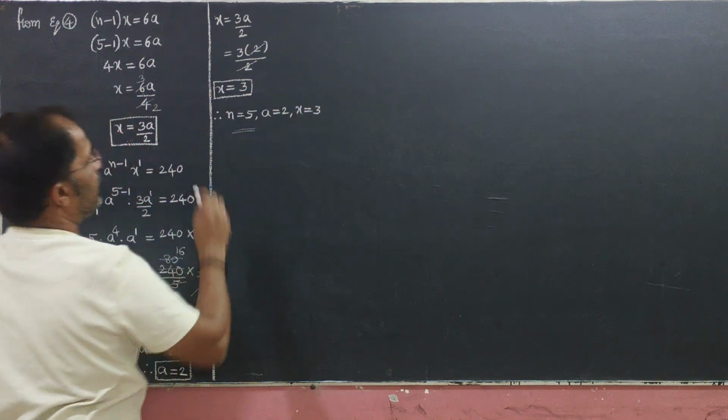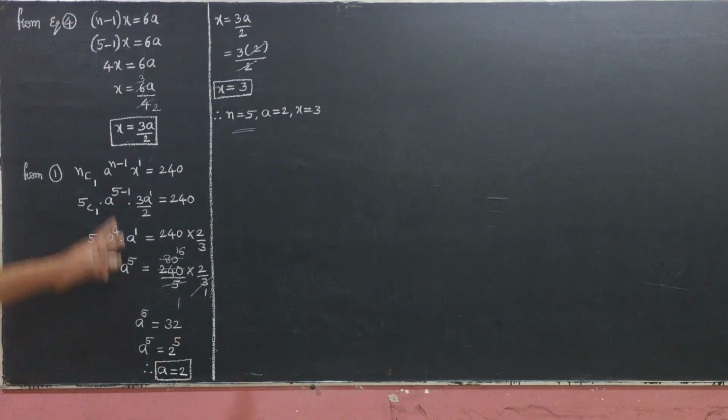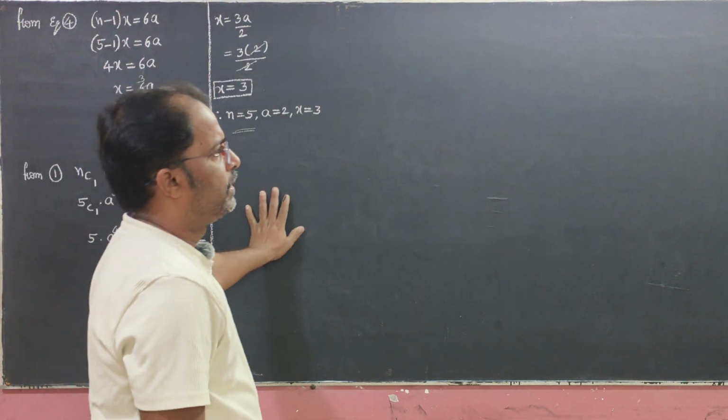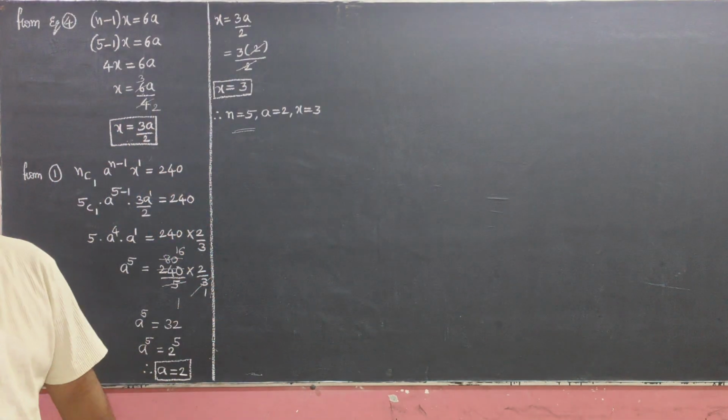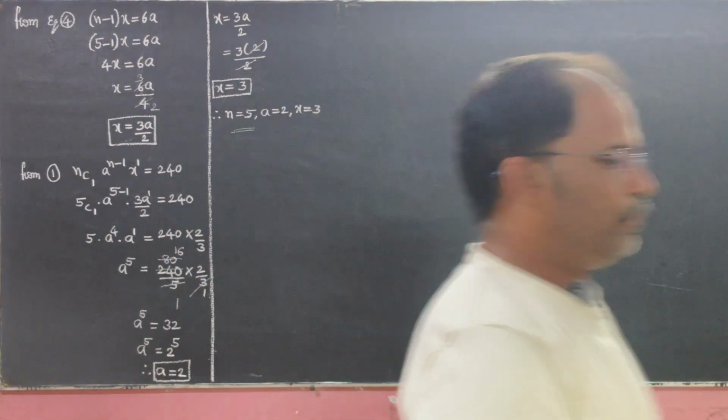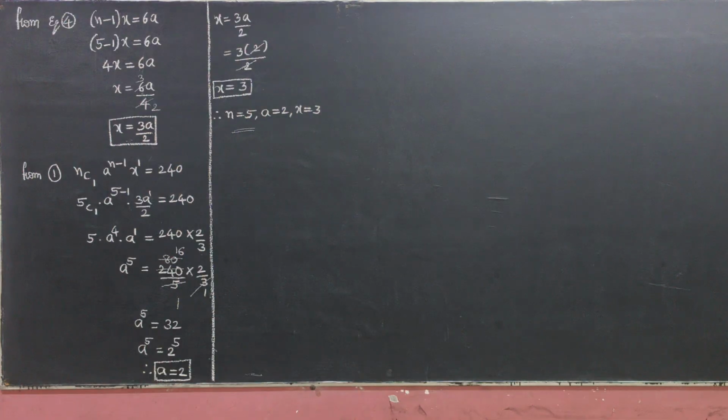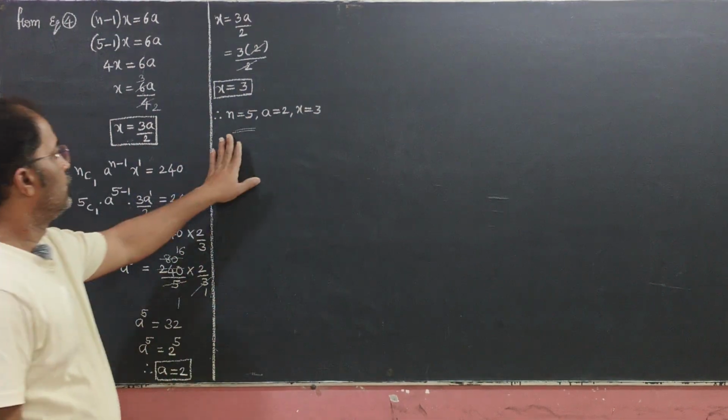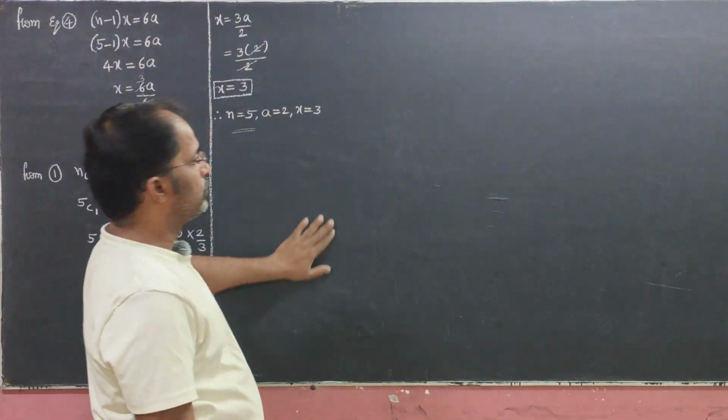Clear? Find the n, a, x value means n value, a value, x value complete. Problem number 3 of the long questions in the binomial theorem chapter is completed. Next, the fourth problem. n equal to 5, a equals 2, x equal to 3 completed.